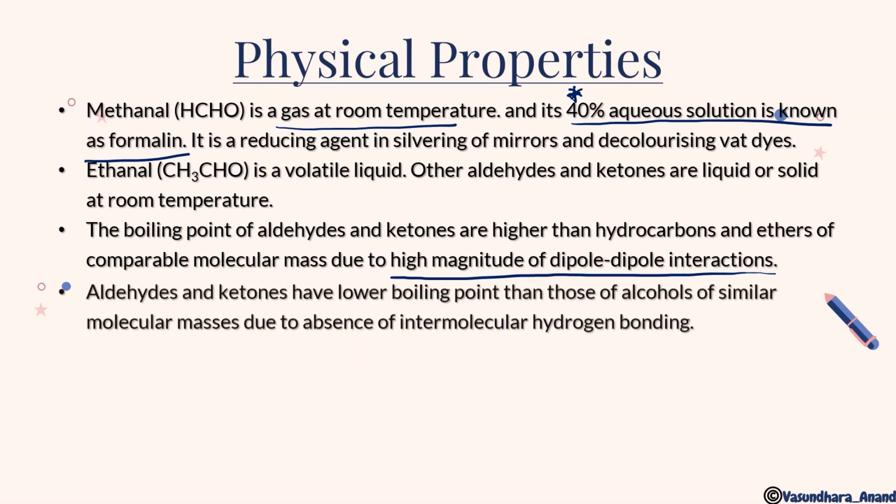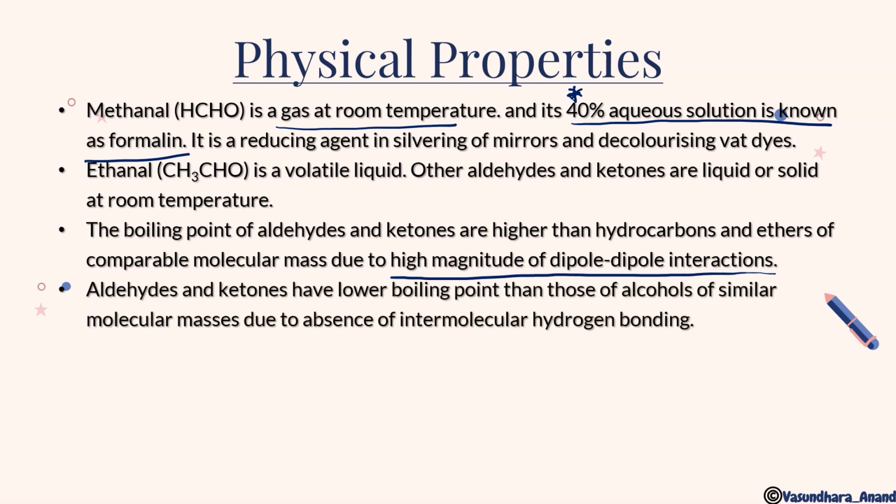But if I am talking about the lower side, the next point is that aldehydes and ketones have lower boiling points than those of alcohols of similar molecular mass, and acids too, which we will mention in the acid part also. Why? Because of absence of intermolecular hydrogen bonding. Alcohol and acid can form a hydrogen bond, but aldehyde cannot form hydrogen bond.